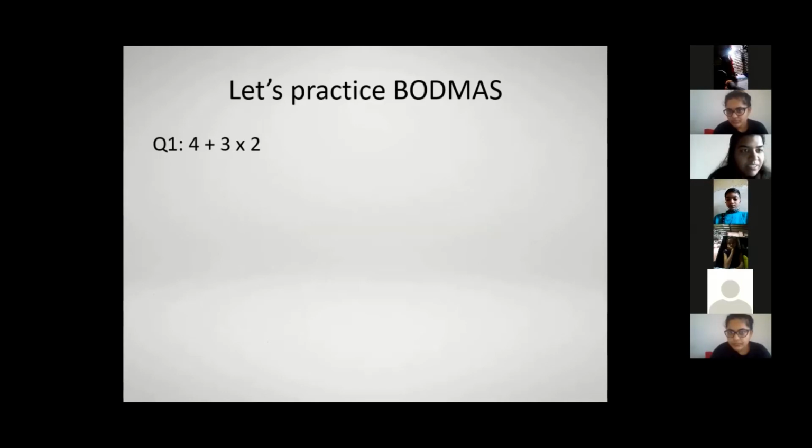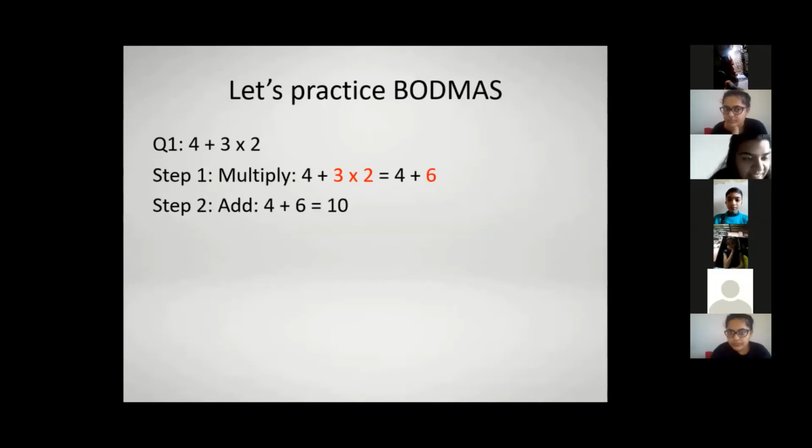Okay, I can only see Mishba. Yeah, tell me. You can unmute yourself and tell me. 3 multiplied by 2. Correct. Why will we do that first? Because there is M first. Correct. Very good. So we will first do 3 into 2, which is 6. Correct. And after that, we will do the addition, which is 10.